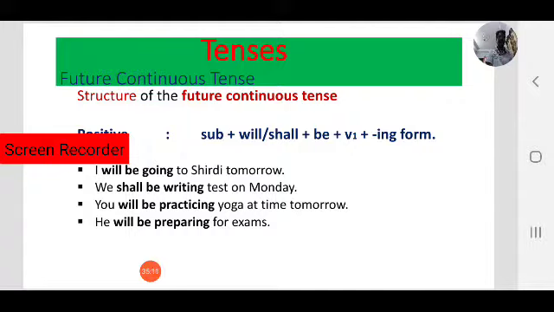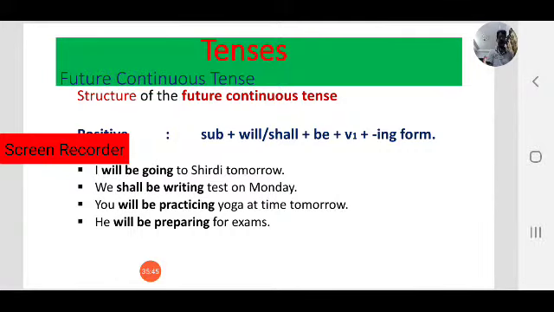Observe the verbs in these examples. Will be going to Shirdi tomorrow. We shall be writing test on Monday. You will be practicing yoga at this time tomorrow. He will be preparing for exams. Here observe the verbs. All actions will be in progress at some time in the future.